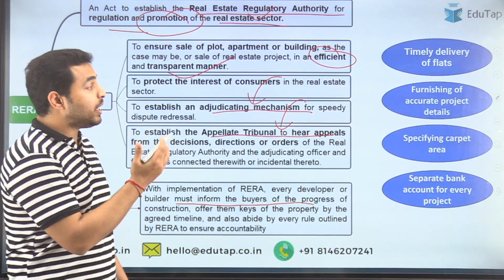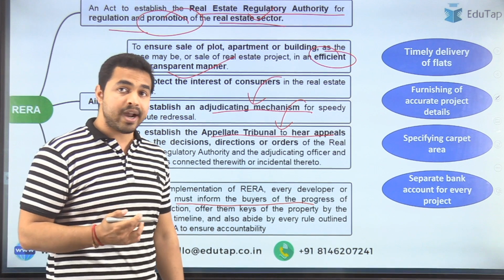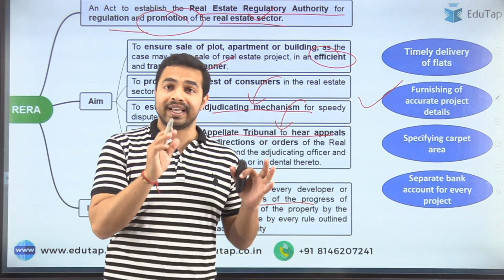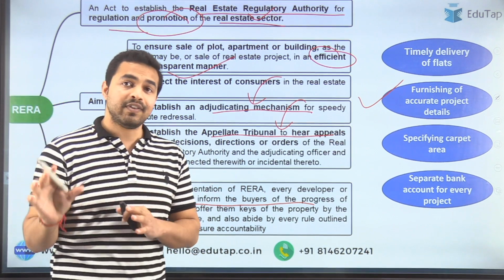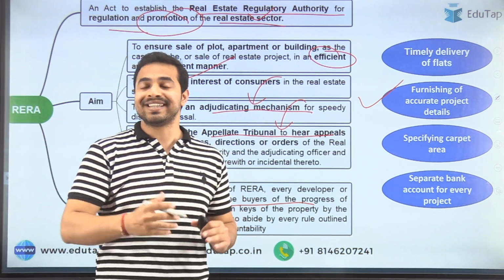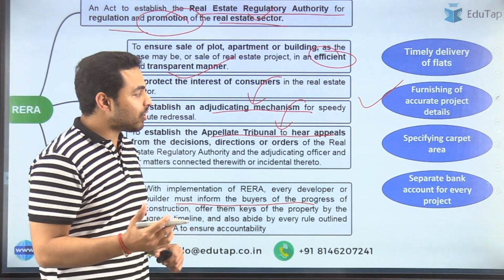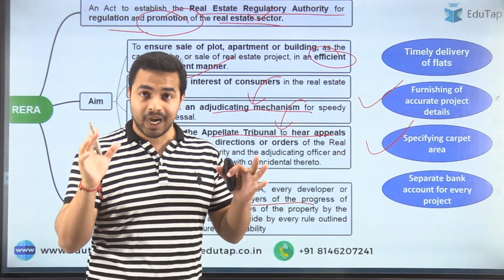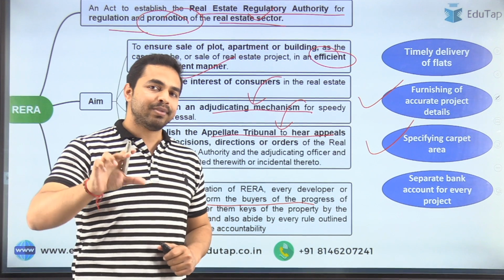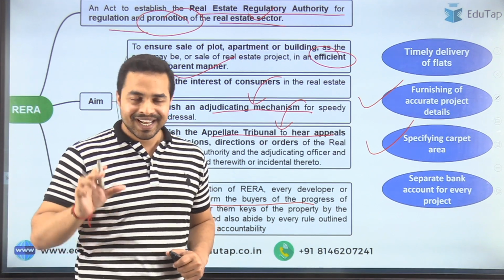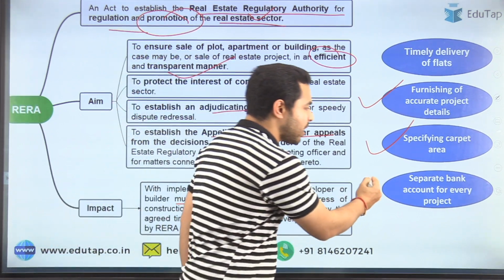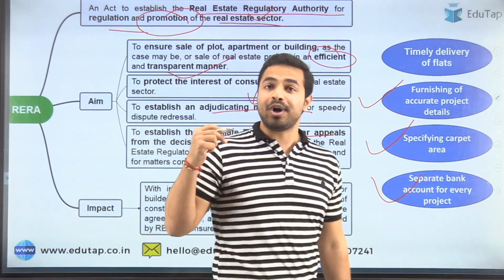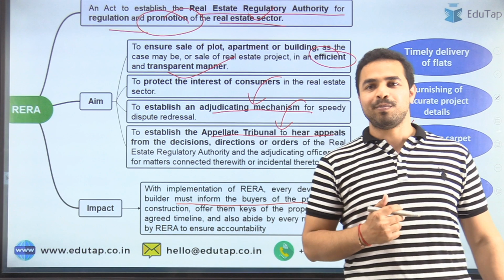There will be timely delivery of the properties for the home buyers. There will be furnishing of accurate project details, that is, the key details will be provided to the home buyers in a transparent manner. Apart from that, it will also specify and define the carpet area under that particular project. And one more important point is that there will be a separate bank account for every project. So guys, these are the important points that you are required to remember from the exam point of view